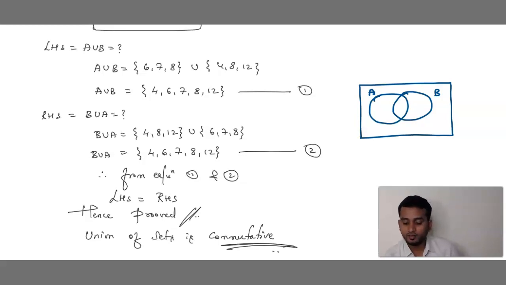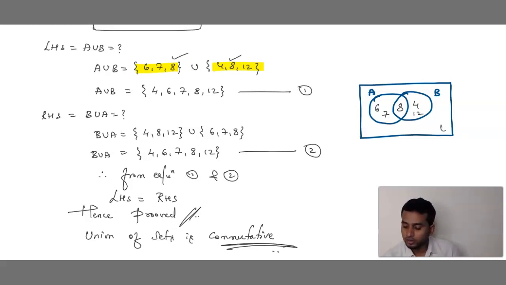Can you see here? 6, 7, 8, 4, 8, 12. In both, what is common? 8. The common number you write in the center. Now what is left out in A? 6, 7. You write that here. 8 is gone, right, because 8 is common. Who is left out? 4 and 12, right here.